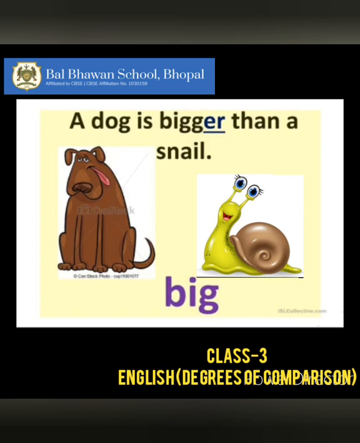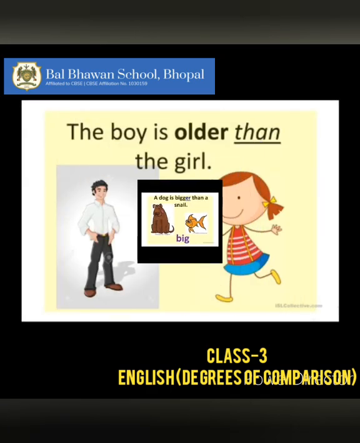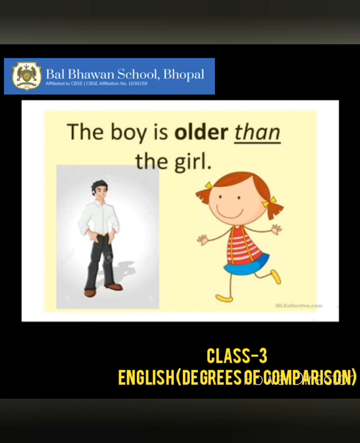For example, the dog is bigger than a snail. Here, big will become bigger. The boy is older than the girl. Here, old will become older.